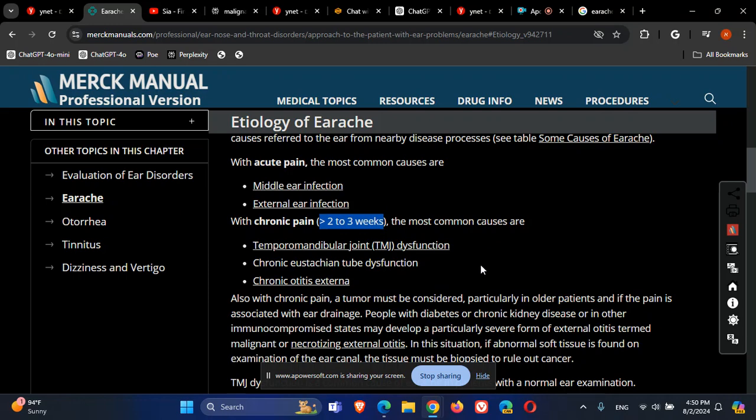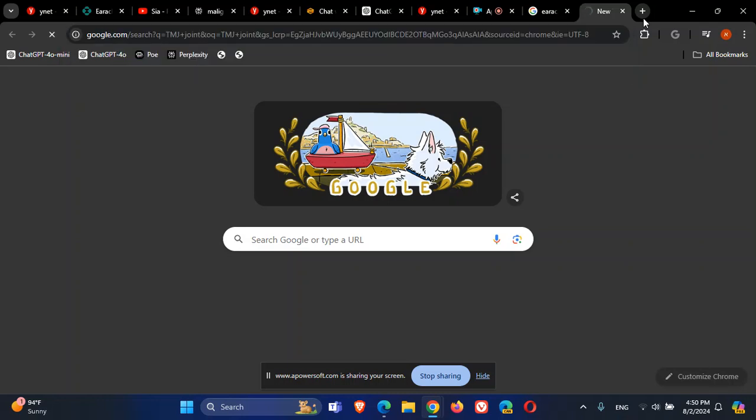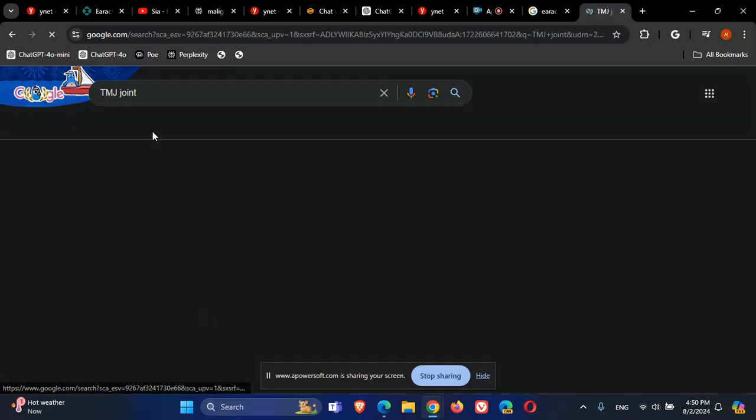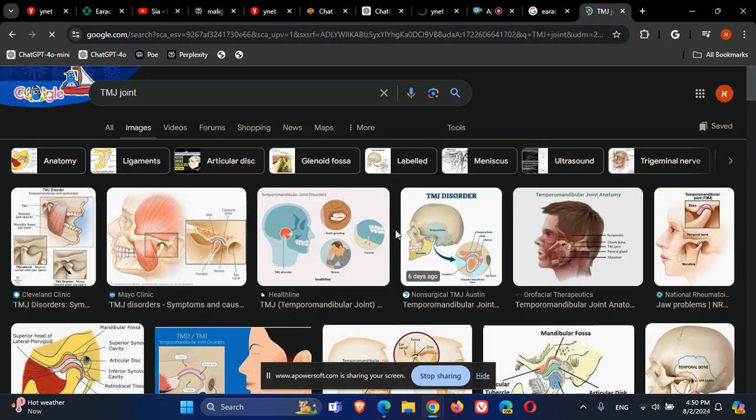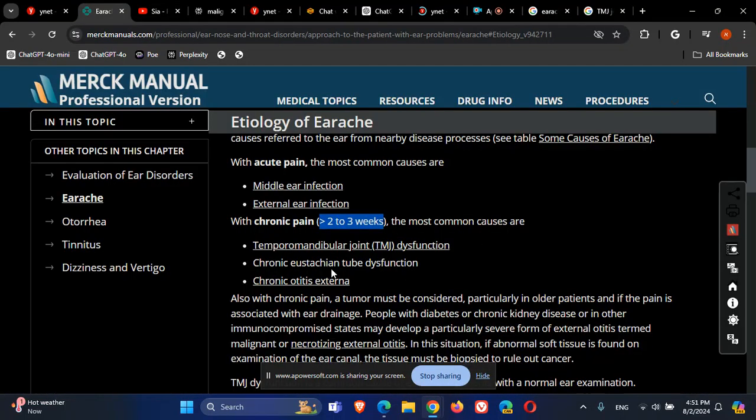TMJ arthralgia, a temporomandibular joint dysfunction, which is dysfunction of the joint of mastication, if you want. I don't know how to call it, the temporomandibular joint. Maybe it's important to see it. This is a very common cause of pain around the ear, and sometimes the patient says that they have earache or otalgia, but definitely they have TMJ arthralgia. You can see here the temporomandibular joint. This can be painful. It's right over here, and it can cause pain. There can also be clicking and sounds to this pain.